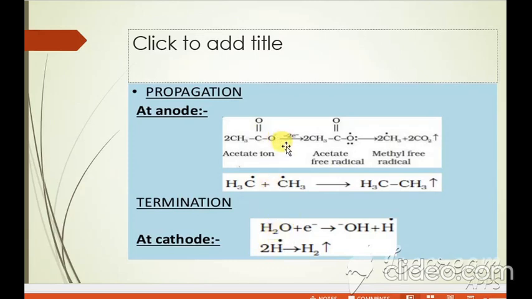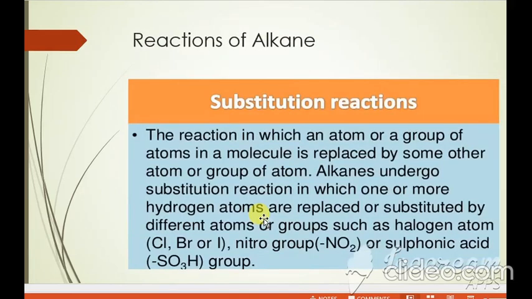So two hydrogen ions become hydrogen, and the hydroxyl ion with the sodium ion forms sodium hydroxide. So you can say at the anode, removal of two electrons takes place, oxidation takes place. At the cathode, gain of electrons, water gains two electrons, and reduction takes place. After the oxidation and reduction, at the end of the reaction, you get carbon dioxide, hydrogen, sodium hydroxide, and all the others.